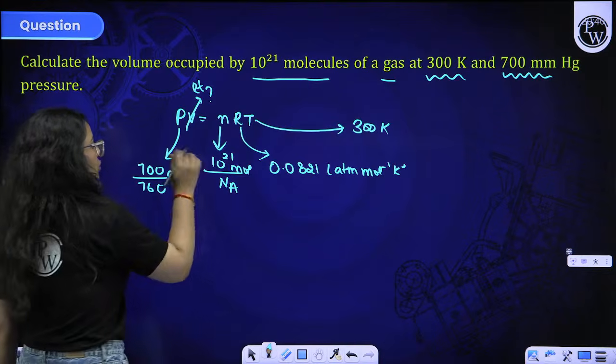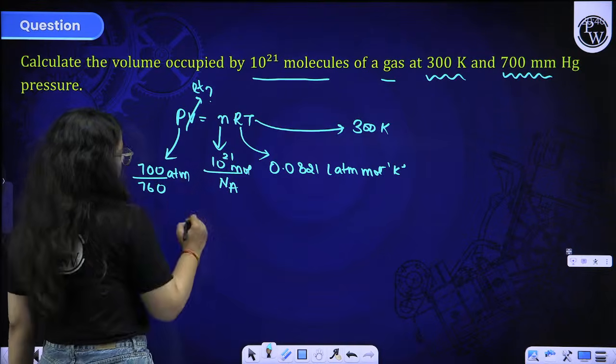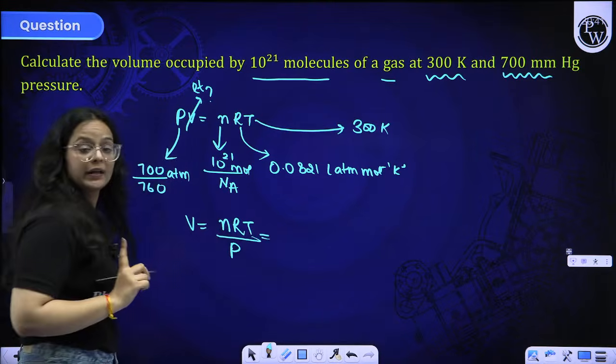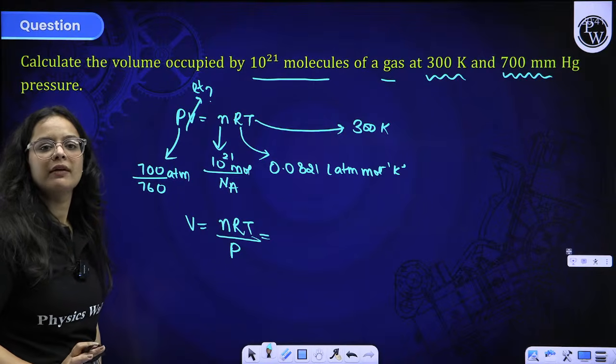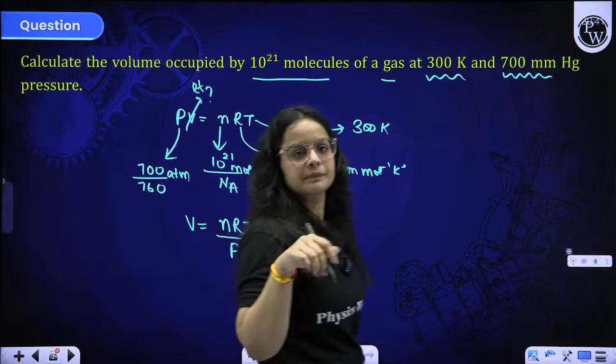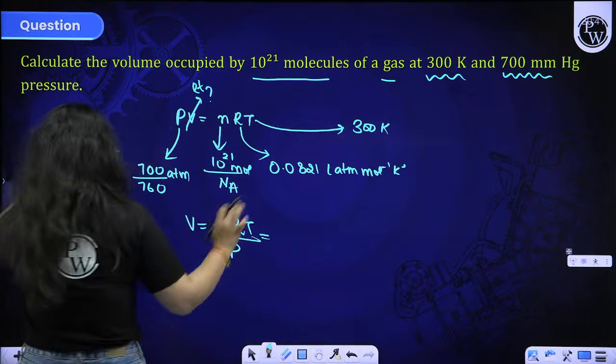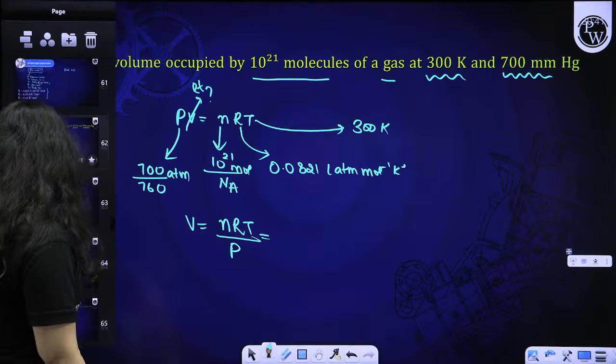So the volume will come out by just solving the values, and by substituting the values in PV = nRT you will be able to find out the volume. Okay beta? Yes, clear? So just put in the values and you will be able to solve the question on your own.